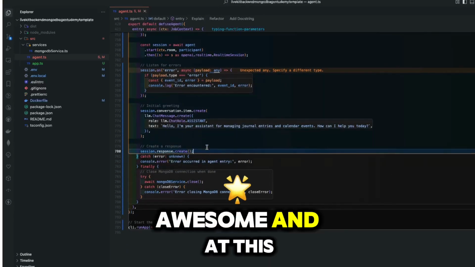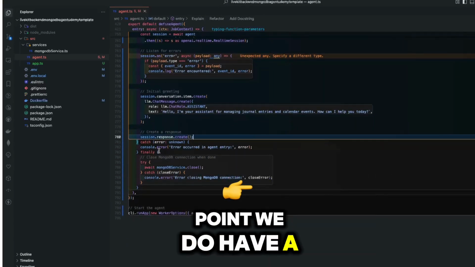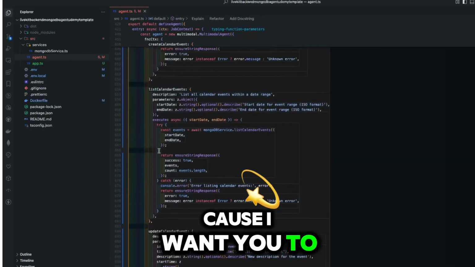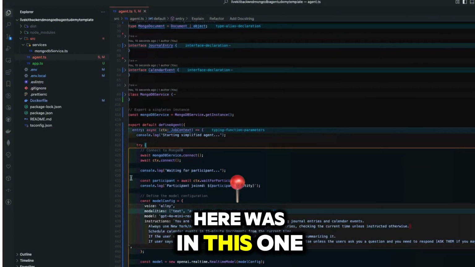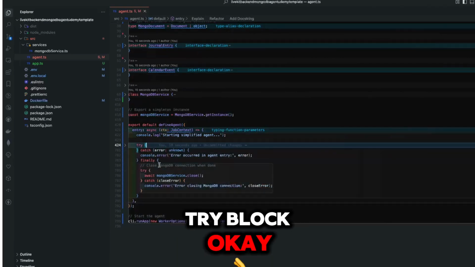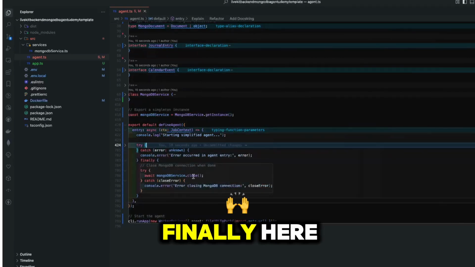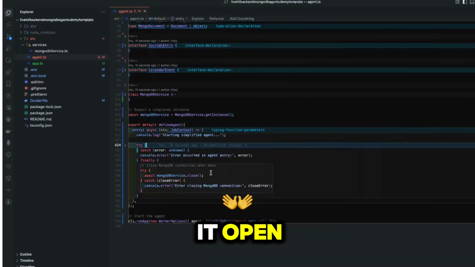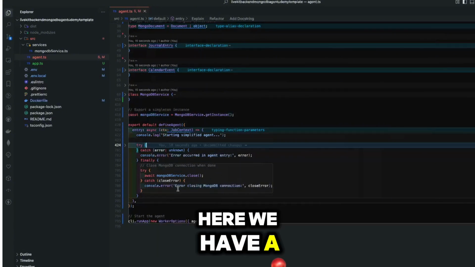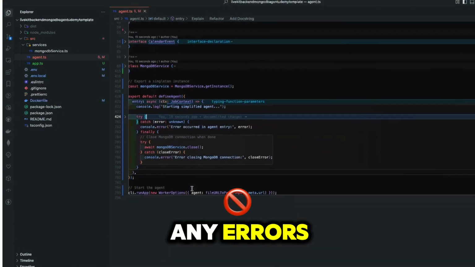Awesome. And at this point, we do have a catch block because I want you to remember that all of this happening here was in this one try block. Okay. So we have a finally here, so we can always close that service and we don't just leave it open. Here we have a catch in case there's any errors.